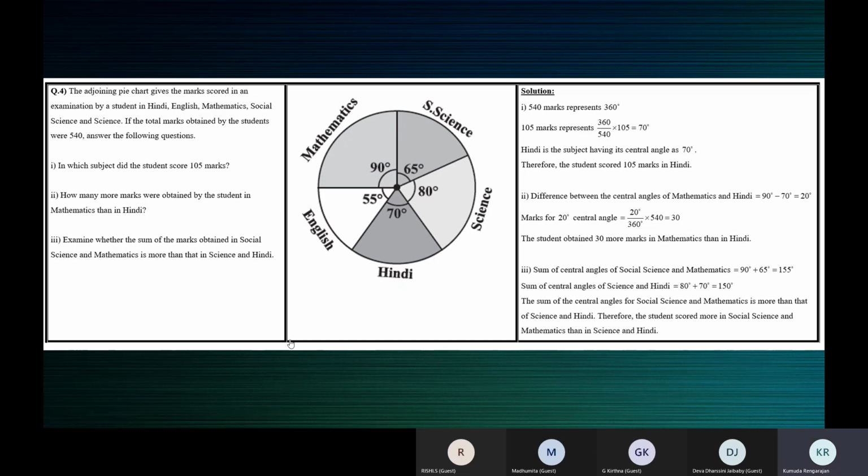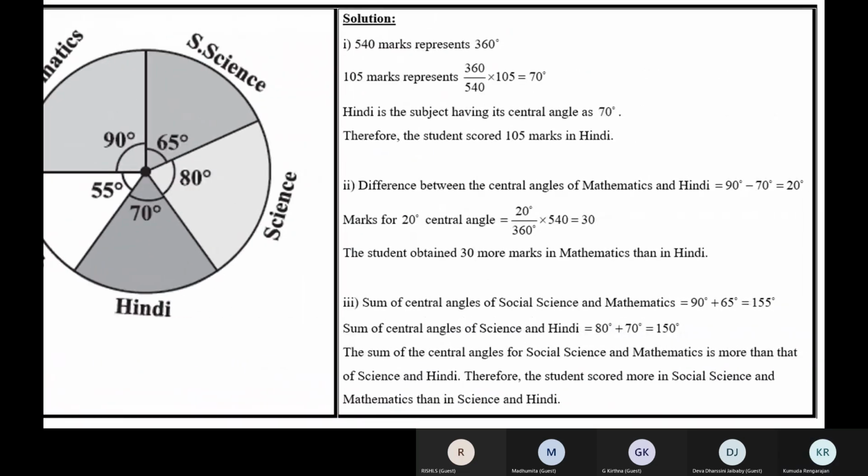So here also, children, see here. I know it's time, we'll just wind up. Here, 540, I have not shown the proportion here. You can also use the proportion. 540 marks is for 360 degrees.